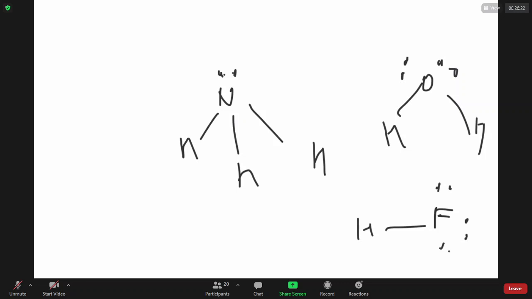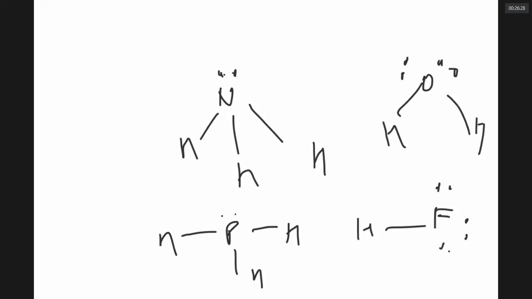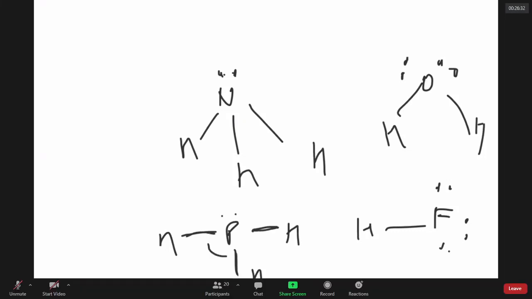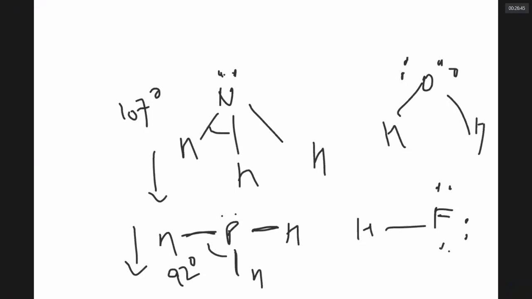As the structure of ammonia is there, the structure of PH3 will also be similar. But the phosphorus atom is bigger. The angle here is 107 degrees, but here it is close to 90. Down a group, the bond angles decrease in hydrides. As the size of the central atom increases, bond angles decrease.